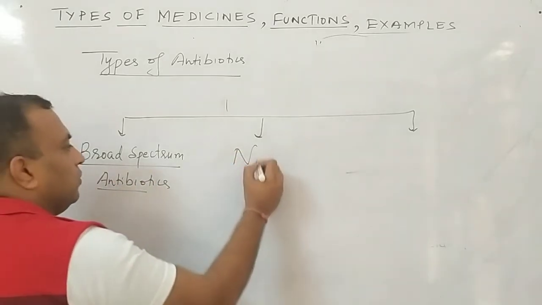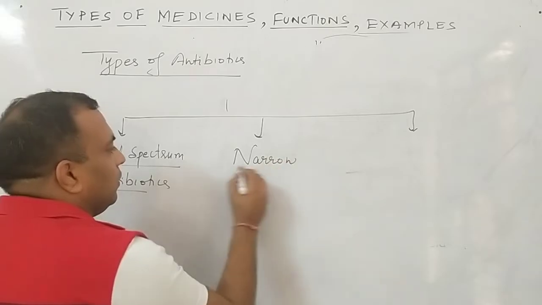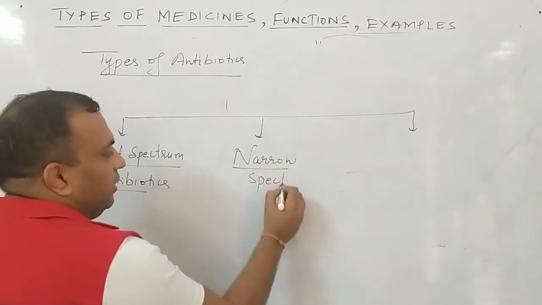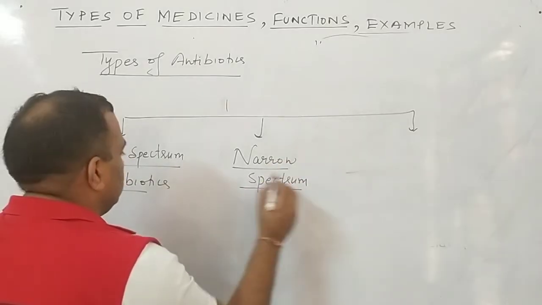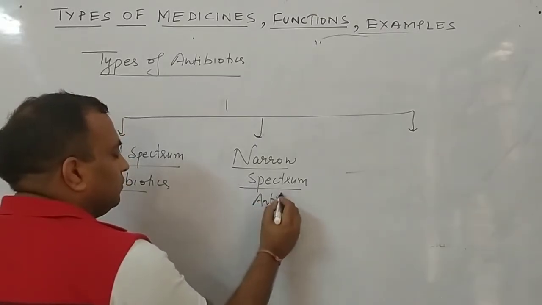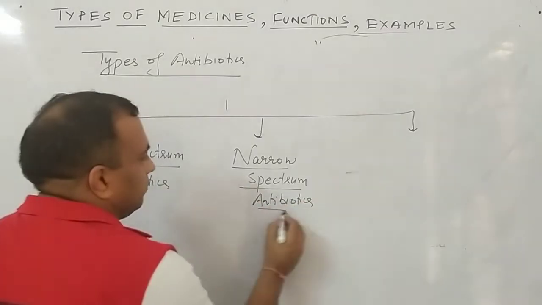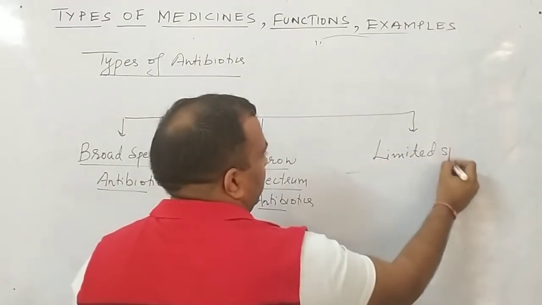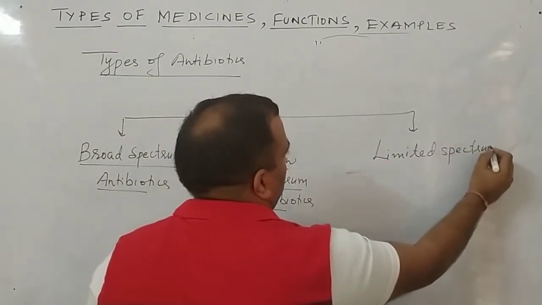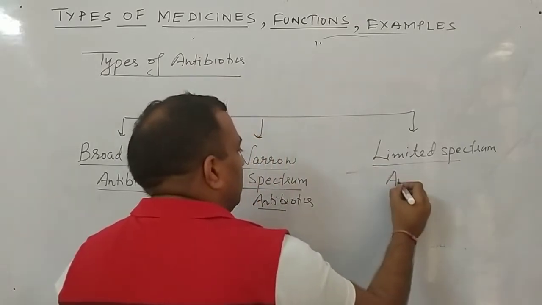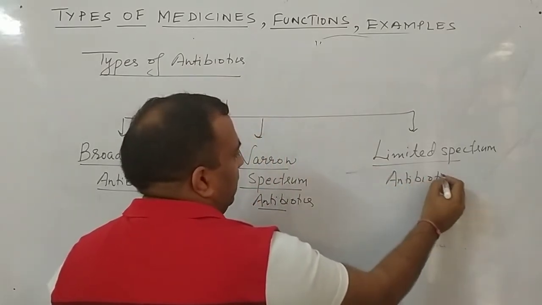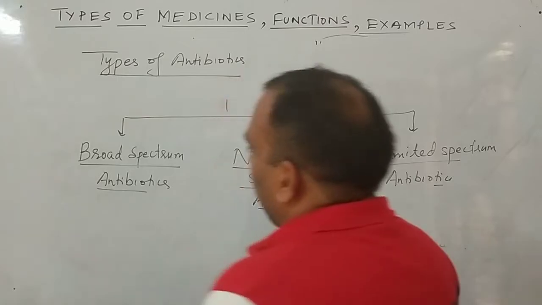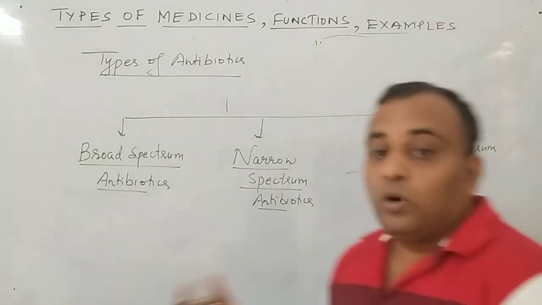Second, narrow spectrum antibiotics. And the last one is limited spectrum antibiotics. So first I will tell you, on what basis have we classified this?